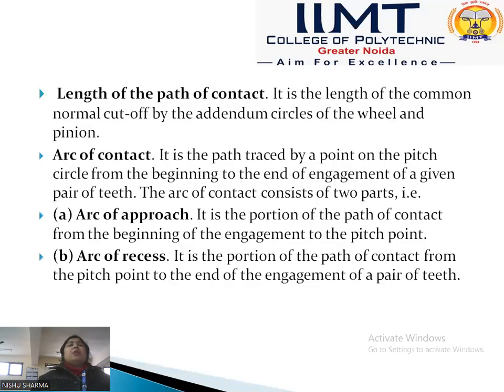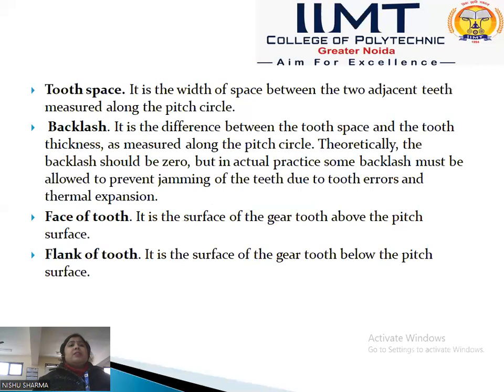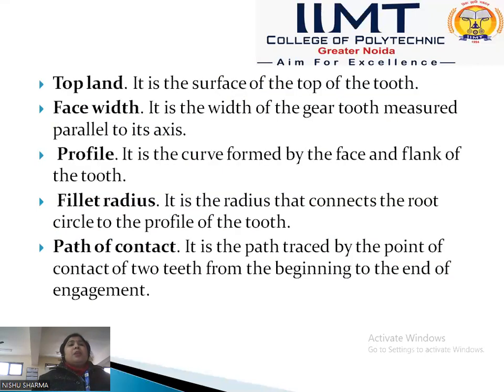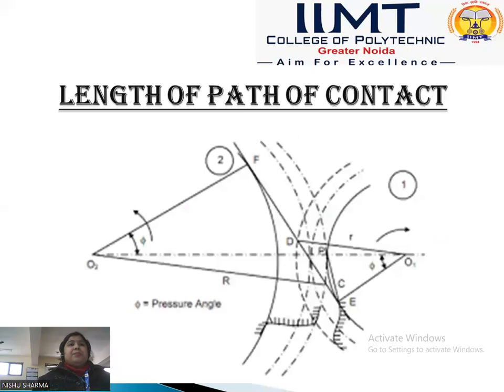Length of path of contact is the length of common normal cut off by addendum circles of wheel and pinion. Basically in the path of contact there are two paths, from the beginning to the end of engagement, and when the two gears are meshing, there is also one point that is called the pitch point, where the two pitch circles are touching.